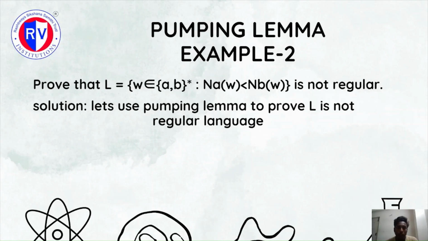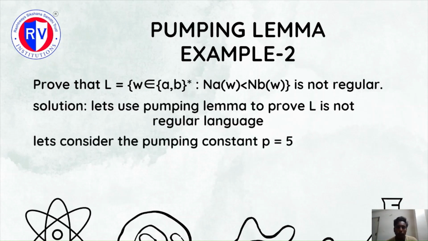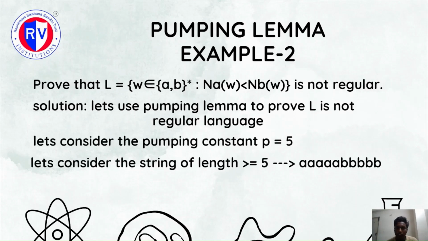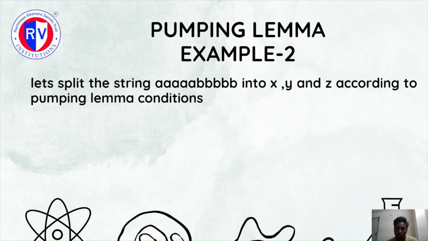Let us consider example 2. Prove that L is equal to the set of W belonging to (A, B) whole star, such that the number of A's in W is less than the number of B's in W, is not regular. So we will prove that L is not regular using pumping lemma. Let us consider the pumping constant to be 5. Since the pumping constant is 5, we can consider a string of length greater than or equal to 5. So we have considered A power 5, B power 5.